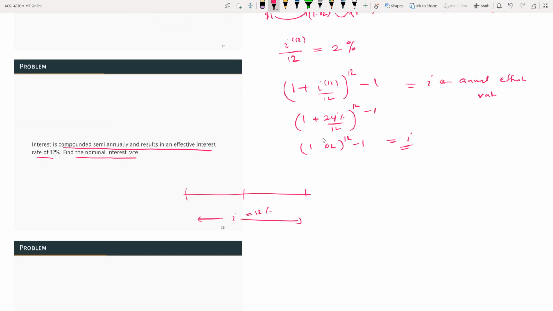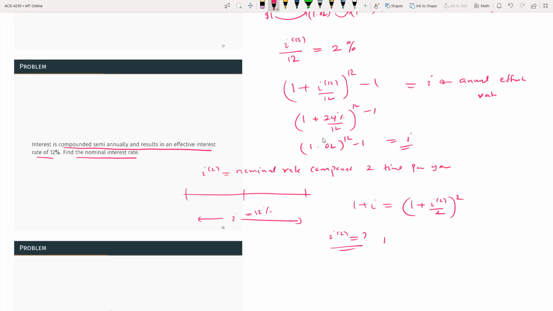So we can use the equation right away. Sure, I can write the one first. I equal, what's the rate we are looking for? i2 is basically the nominal rate compounded twice per year, two times per year. Now the question is really asking about i2.